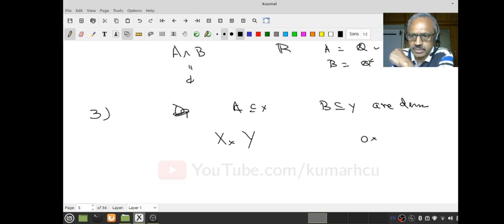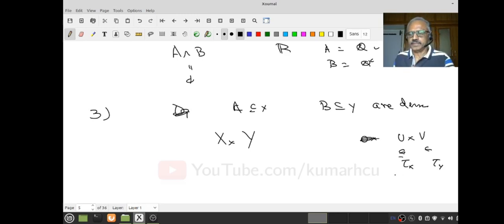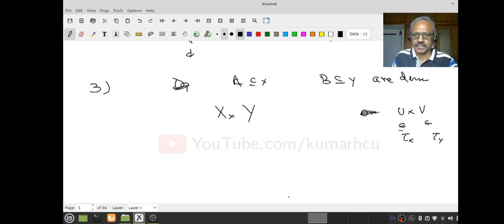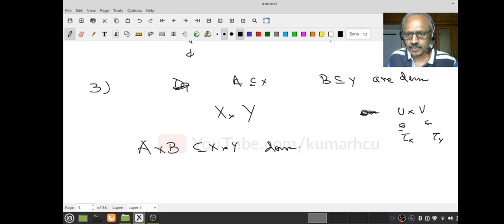Simplest open sets are of the form U times V, where U is open in tau of X and V is open in Y. Right. Now, let's look at A times B. This is a subset of X cross Y. So, what is the question you would like to ask? Very easy, right? I would like to know whether this is dense in the product topology.